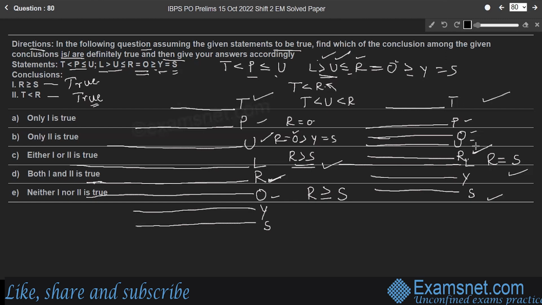Come to case 2, lines T and R. Also in case 2, though P, O, U, R are all equal, T is strictly less than P, where P is equal to O, O is equal to U, U is equal to R. But T is strictly less than P, so we can conclude T is less than R. Therefore, the second conclusion is also true. So both the conclusions are true. Both 1 and 2 are true, option D.